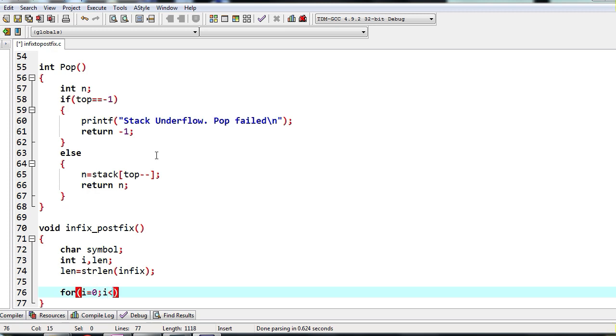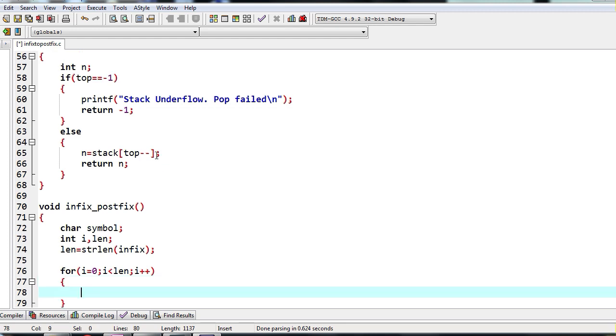Now I will write a for loop for I equals to 0, I less than len, I plus plus. So as long as the string has not reached the end of the string, that end of string null character, until that I am going to loop this one. So when I am looping this, every character first I will copy to this symbol infix I. First I will copy I is 0, right? So infix I means infix 0, which is a first character that is copied to symbol. Next time when I gets incremented, I becomes 1. So infix 1 means second character that is copied to symbol.